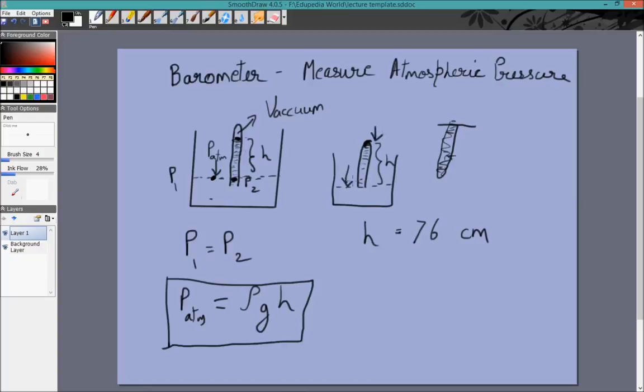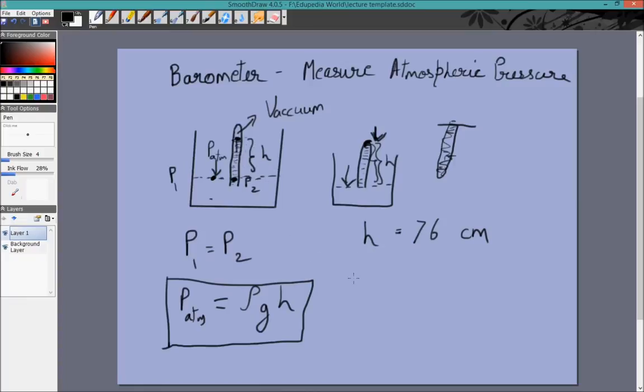So we will have atmospheric pressure is equal to rho gh plus the pressure exerted by the top of the tube, the glass, on the liquid. And if we have a tube of sufficient length, then the liquid will drop down, there will be a vacuum created, and the pressure will be equal to the height of the liquid.